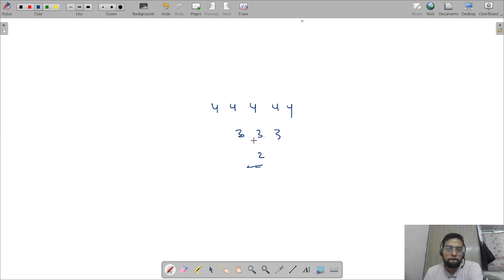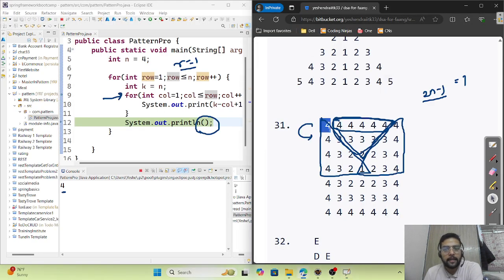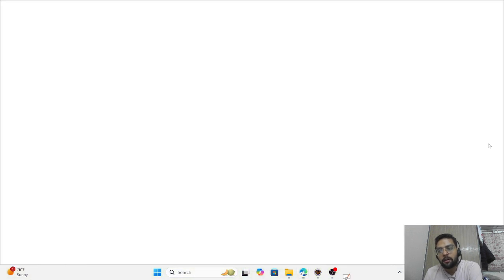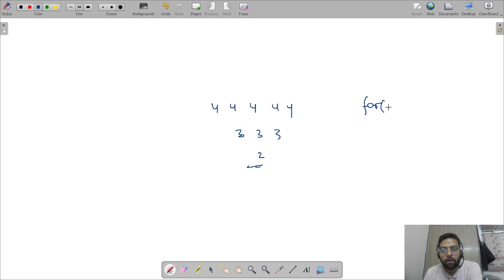Now you can see one 4 is already printed. We need to print these 5 4s, so you need to add some condition in the for loop. And what would be the condition? For, let's take m, so int m equals 1 until... I'm also brainstorming, I have not memorized it. I'm also thinking what the condition would be so that in the first row we can have 5 4s and then in the second row 3 3s, that is 5 of n, then 3 of n minus 1, and then 1 of n minus 2.